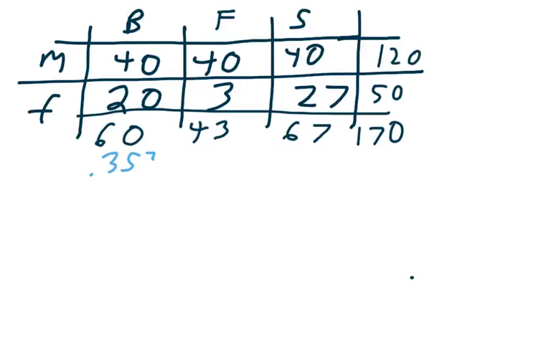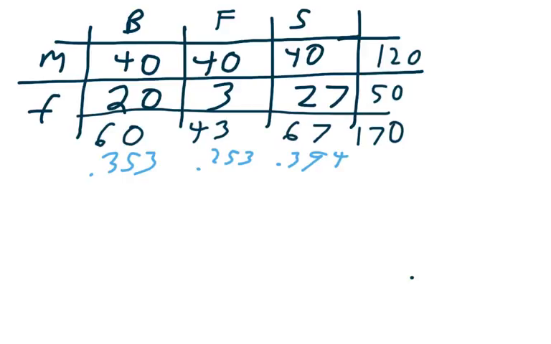So this is 35.3%, like the basketball more. 43 out of 170 gives me about 25%. And 67 out of 170 gives me 0.39. And since I went 3 decimal points each time, we got that.